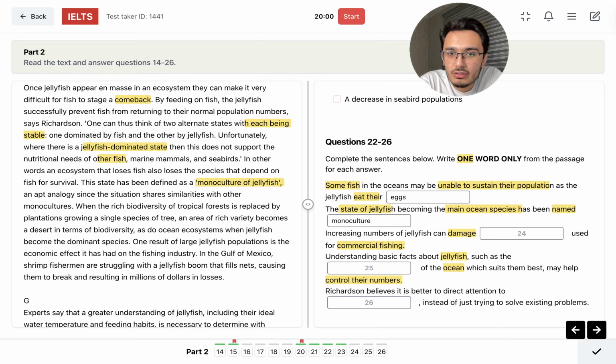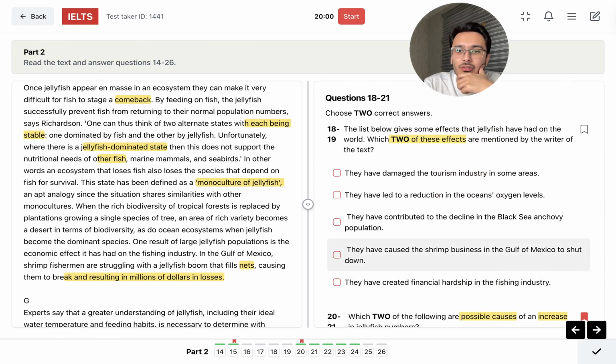So fishing industry, increasing number of damage, something used for commercial fishing. In the Gulf of Mexico, fishermen are struggling with a jellyfish boom that fills nets, causing them to break. Nets is the correct answer, because it says causing them to break and resulting in millions of dollars of losses here. Used for commercial fishing. Commercial fishing is like fishermen. That's it.